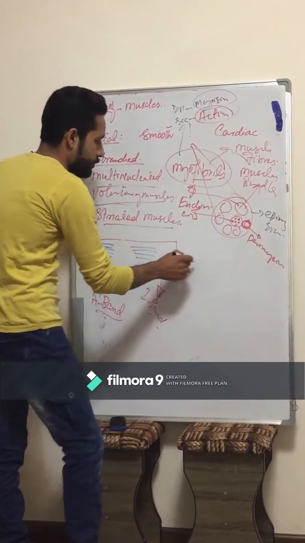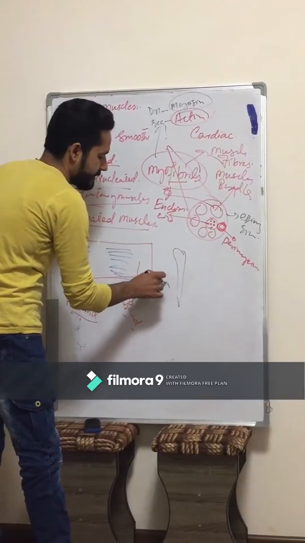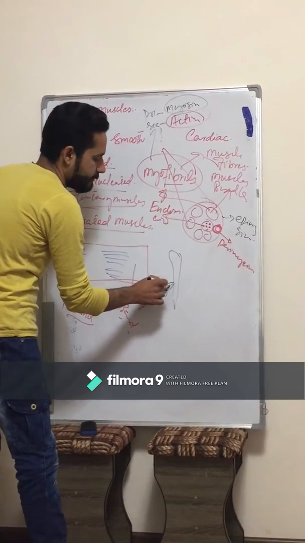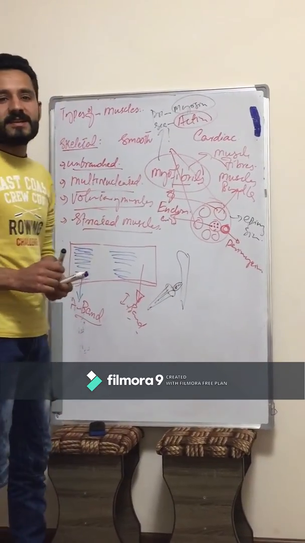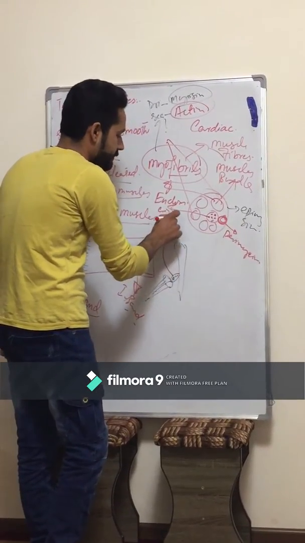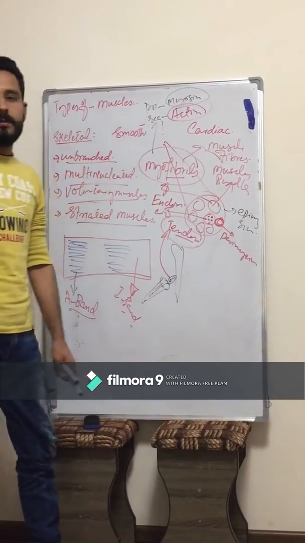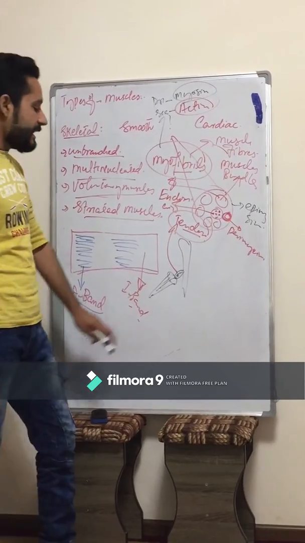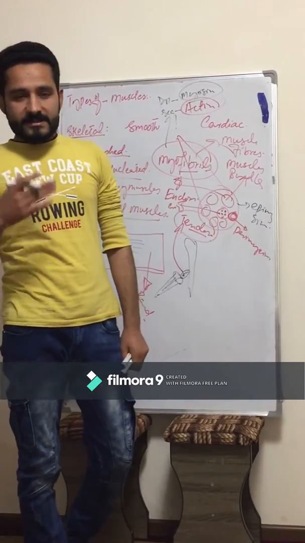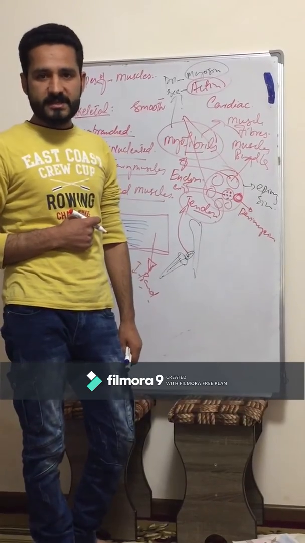Suppose this is a bone, and these are the muscles. These are attached to the bones through a special type of fibers, which is called a tendon. So tendons attach the muscles to the bone. But remember one point: not all muscles attach to the bone through tendons. There are some muscles which attach to the bone through the aponeurosis.